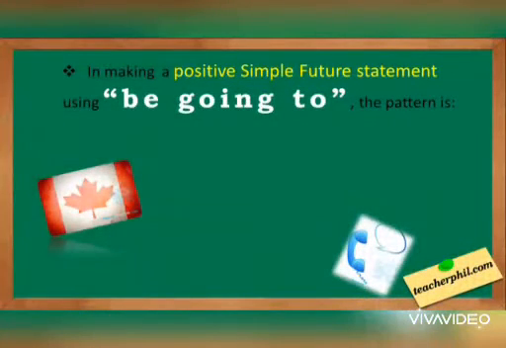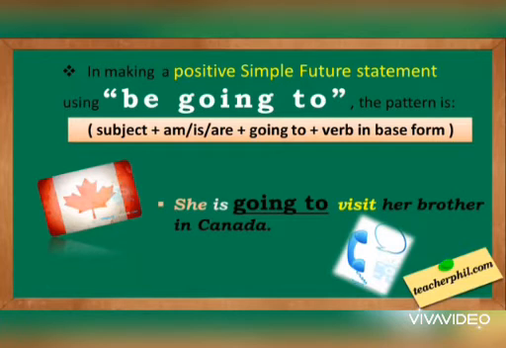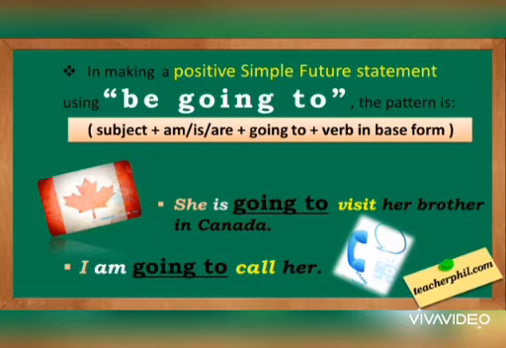Now, this is the second pattern in making a positive simple future statement, using be going to. The pattern is subject plus am, is, are plus going to plus verb in base form. Let's have examples. She is going to visit her brother in Canada. I'm going to call her. You can see the verbs are in base form and the subjects are having be, is and am.